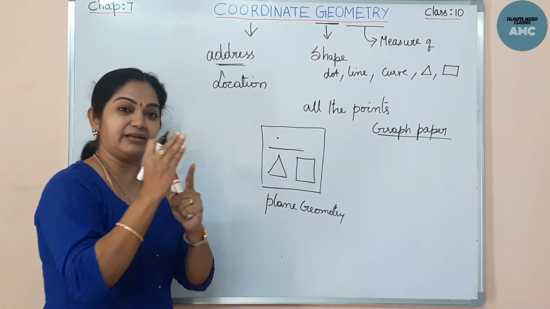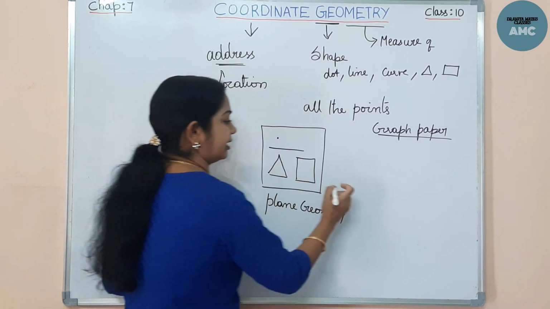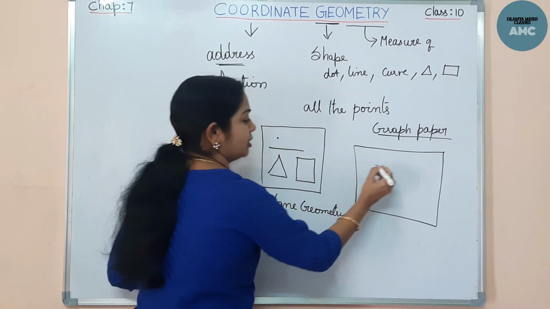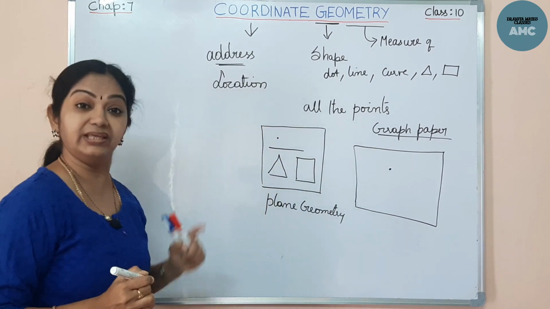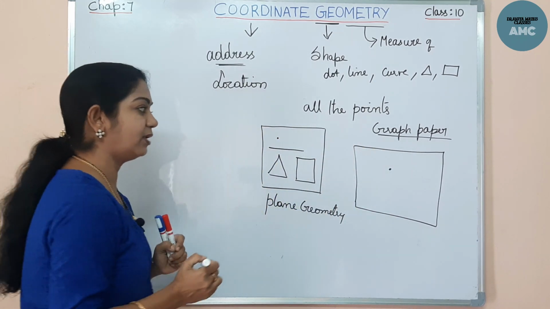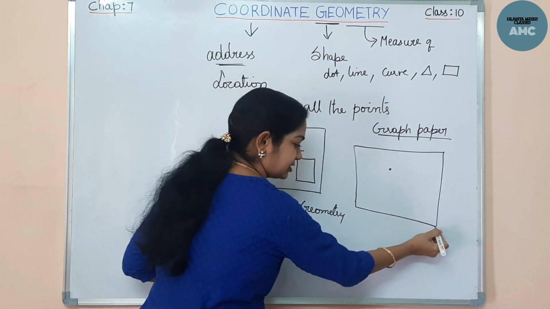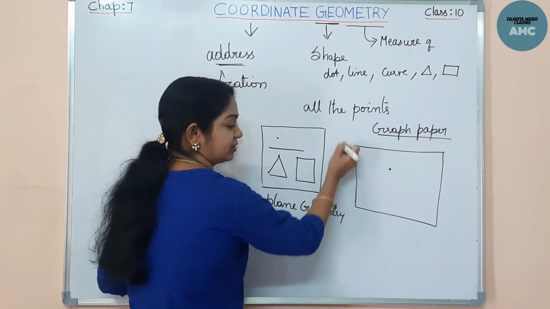the graph paper is segmented into small blocks, isn't it? So if I take a graph paper, and the same thing, I want to locate a dot here. I want to locate a point on the graph paper. So how do I locate it? Just by placing, I won't locate it. I will be measuring some information from this side and some information from this side.